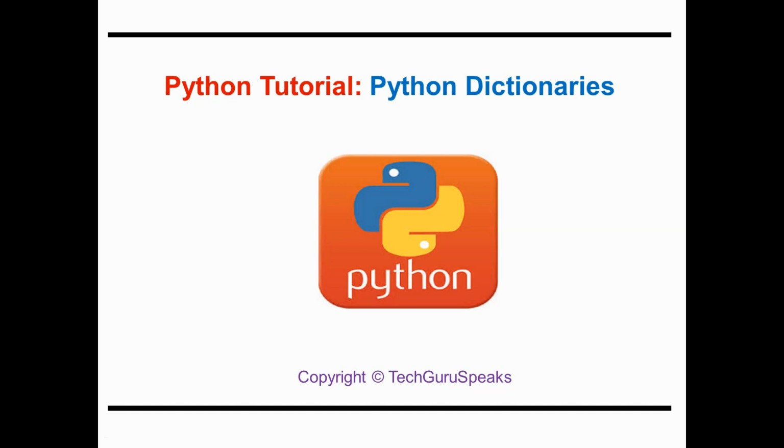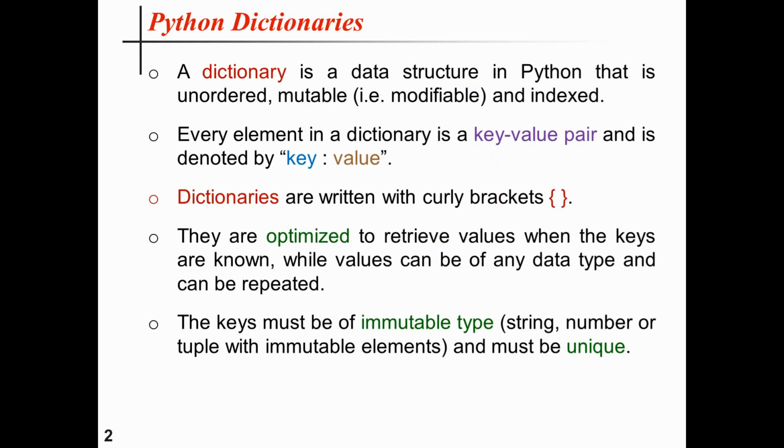Today I would like to describe one of the important data structures in Python, that is called Python dictionary. A dictionary in Python is a data structure which is unordered and mutable. That means it can be modified after being created, and it is indexed. Every item or element is a key value pair and is denoted by key colon value.